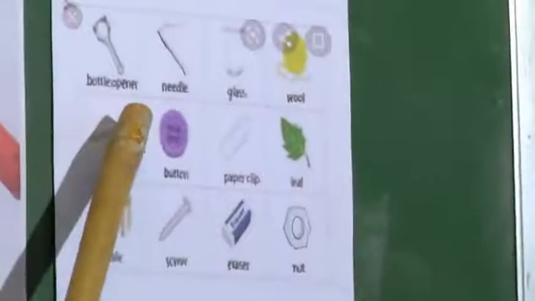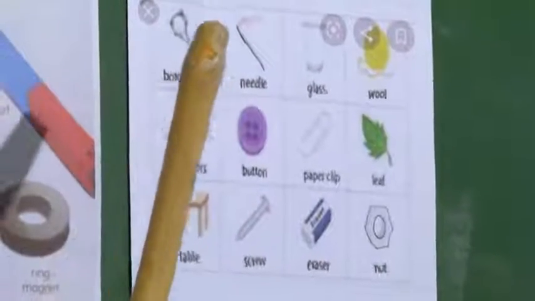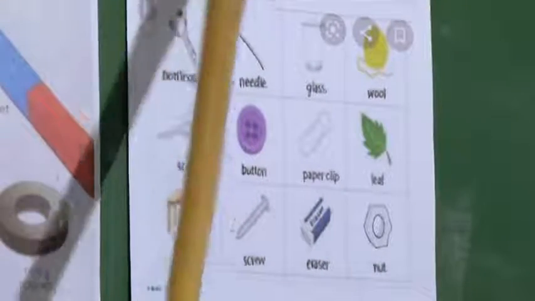Here in the chart, you have some magnetic and non-magnetic materials. The bottle opener is made of metal, so it is a magnetic material.